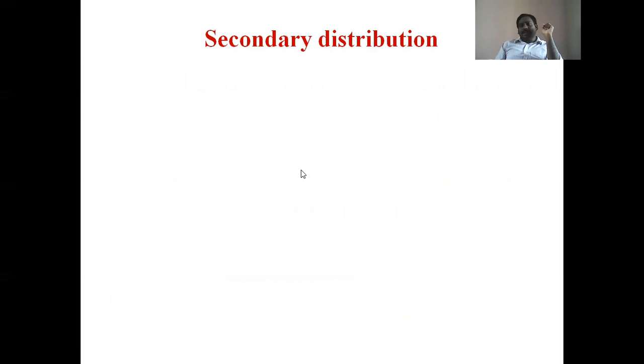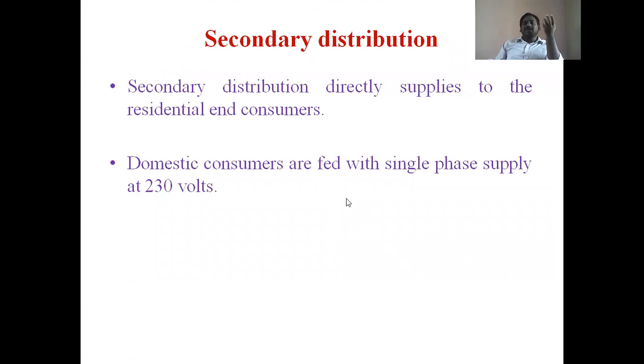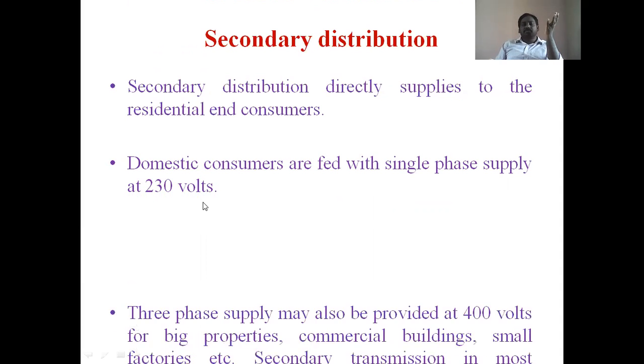So what does secondary distribution mean? Secondary distribution directly supplies the residential consumers from the distribution transformers. Domestic consumers are fed with a single phase supply at 230 volts.